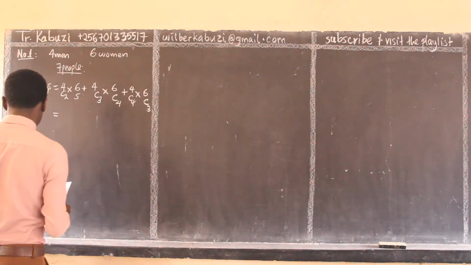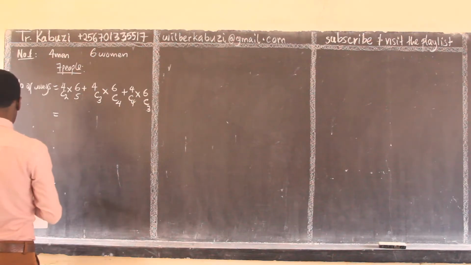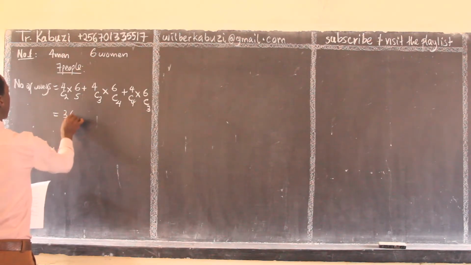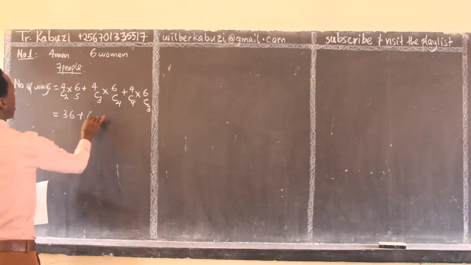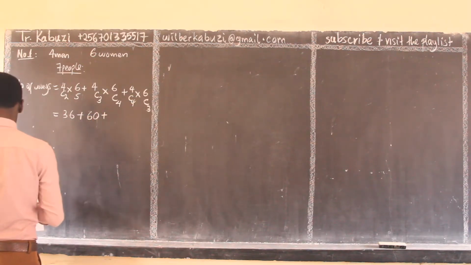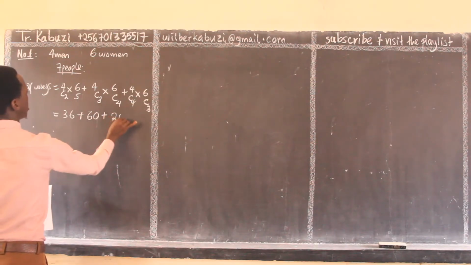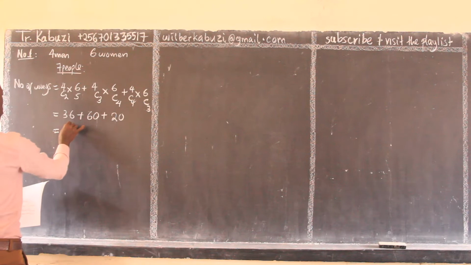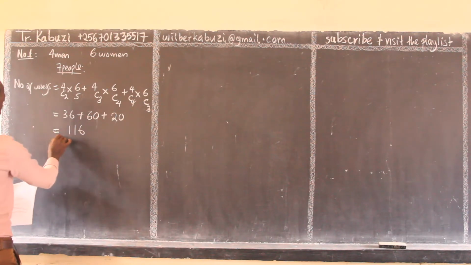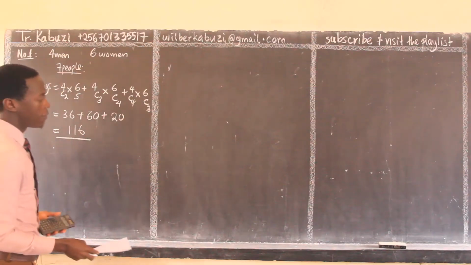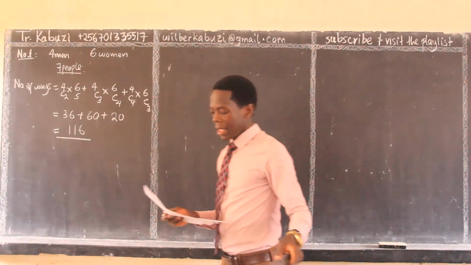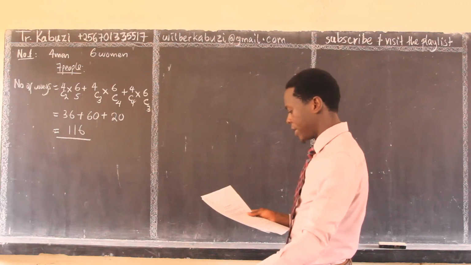We shall be getting 36 plus 60 plus 20, which sums to 116. So these are the number of ways we can get a committee of 7 people from 4 men and 6 women. Then we proceed to number 2.